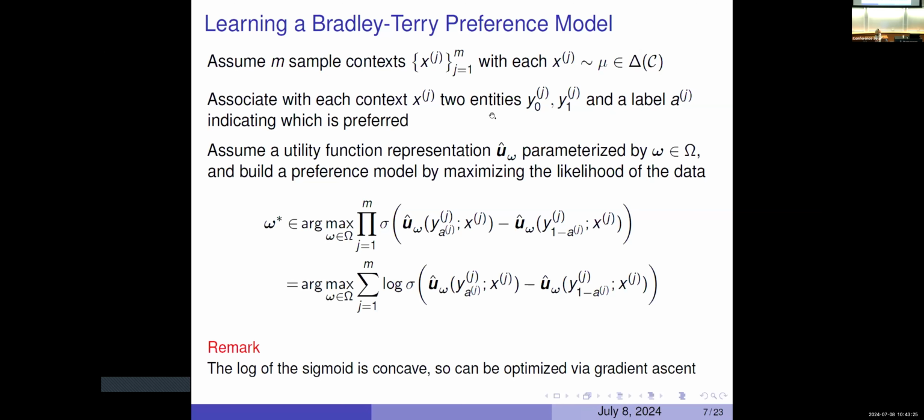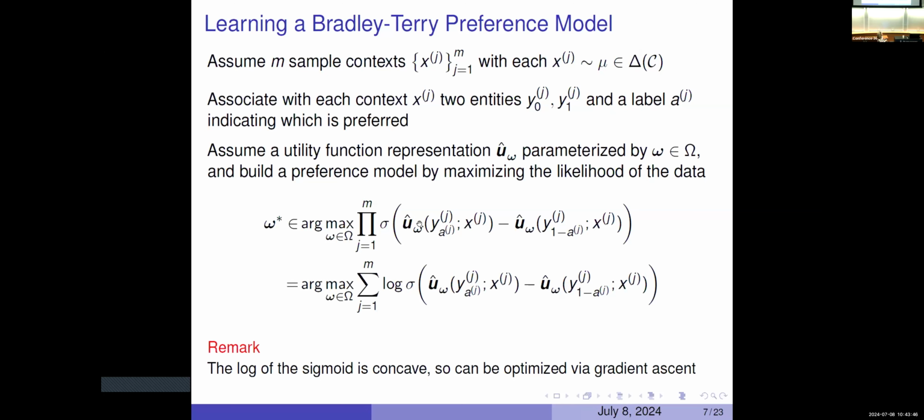So we want to infer the U hat that's going to maximize the likelihood of our data. If we have a whole bunch of examples, we're looking at this maximum likelihood objective here. Remember the sigmoid is applied to the difference between these two scores.